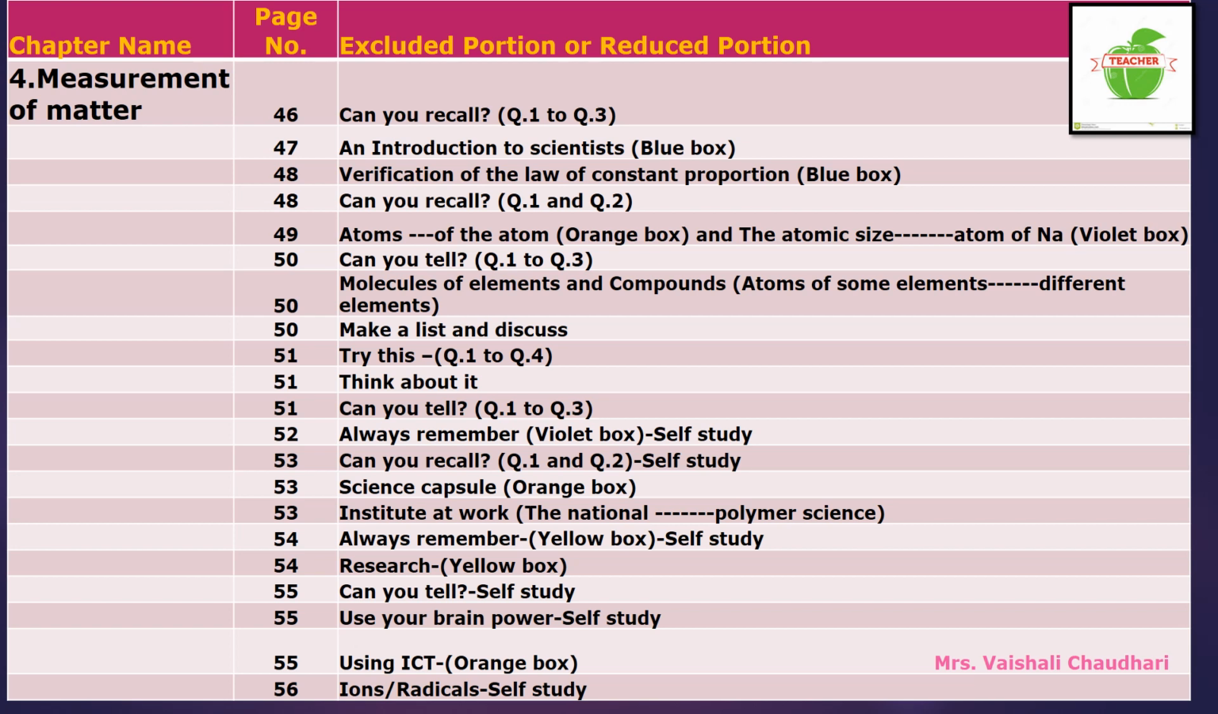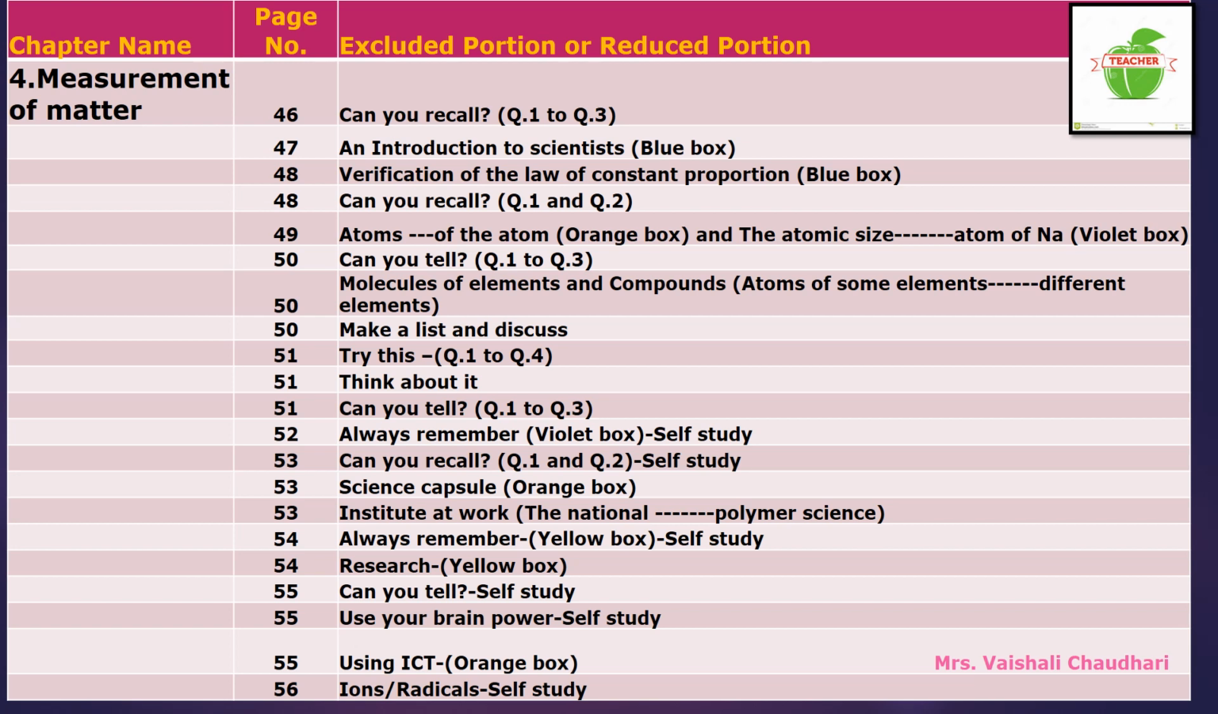Now on page number 51, try this. There are 4 questions given, children: question 1, question 2, question 3 and question 4. All these 4 questions are excluded from your syllabus. Actually, with these try-this questions one activity is given. So this activity is excluded from your syllabus. On page number 51 only, think about it. That part is also omitted from your syllabus.